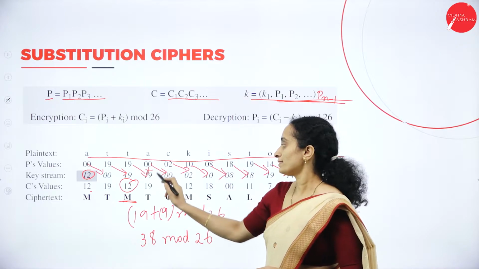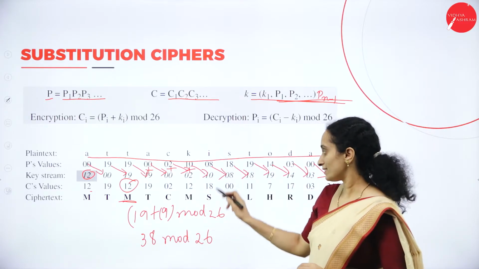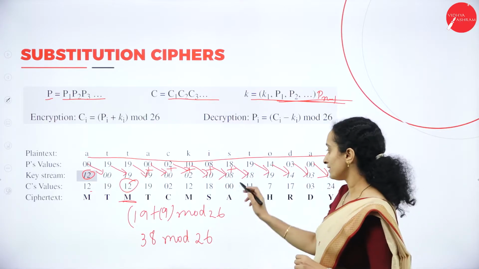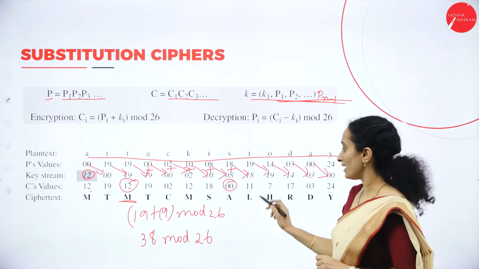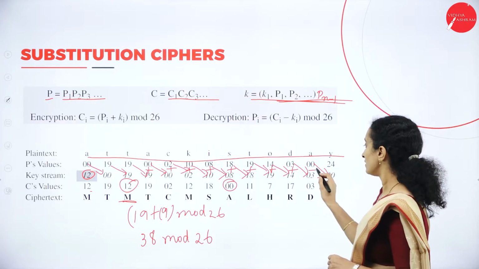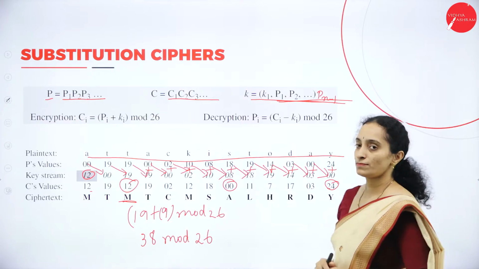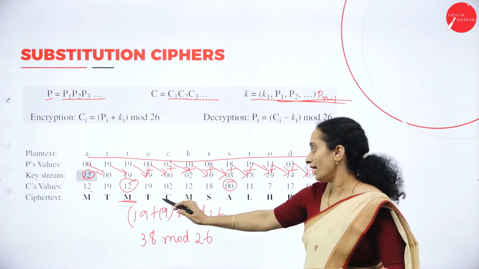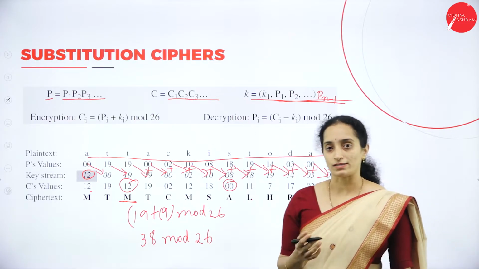Like this, 0, 0 plus 19 mod 26, 0, 2 plus 0 mod 26, 10 plus 2 mod 26, 8 plus 10 again by mod 26, 18 plus 8 is 26, mod 26 will give you the remainder 0, which represents the character A. Next we have 19 plus 18 mod 26, 14 plus 19 mod 26, 3 plus 14 mod 26, 0 plus 3 mod 26, 24 plus 0 mod 26, which gives 24, equal to the character Y. So attack is today will be converted to MTMT-CM-SAL-HRDY.